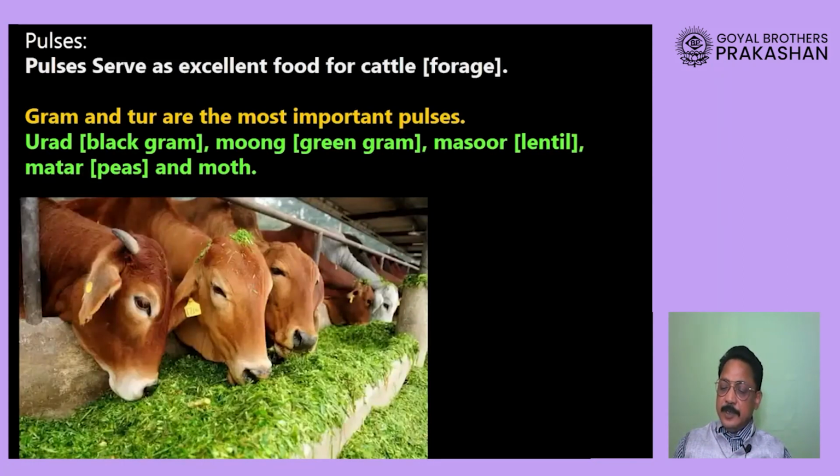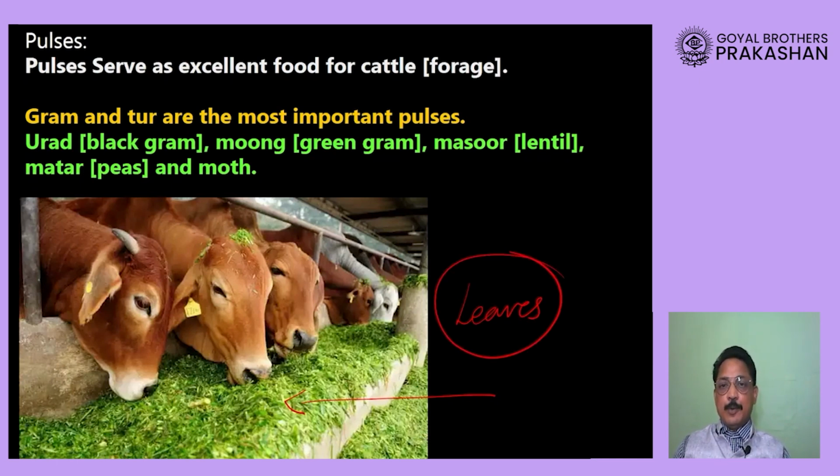Now, these pulses are not only good for us, but the leaves and the stem of this plant are a good forage. Forage means food for animals. You can see here that leaves of the plant are fed to animals as a good source of protein.